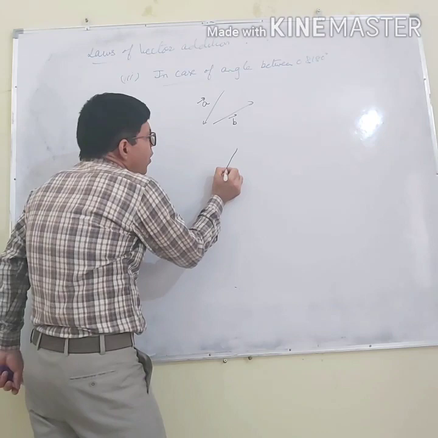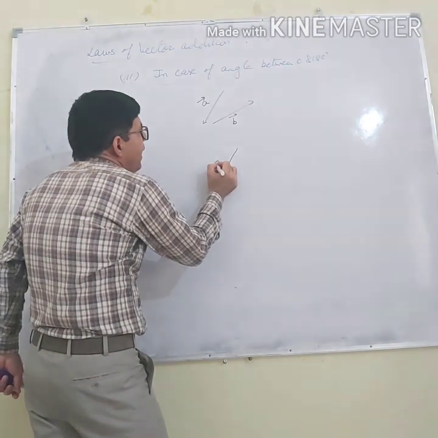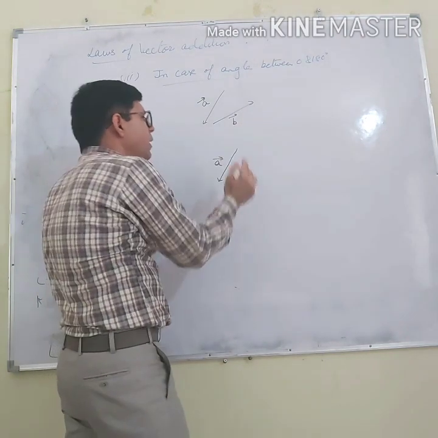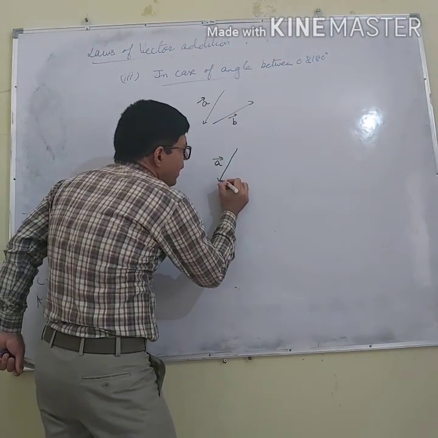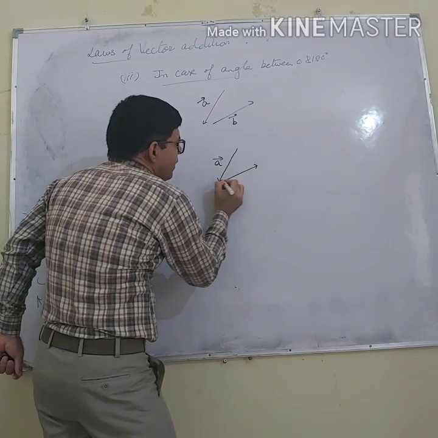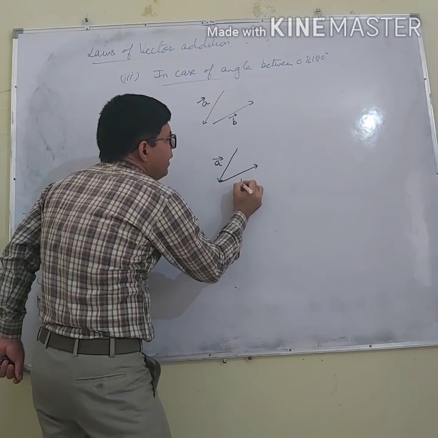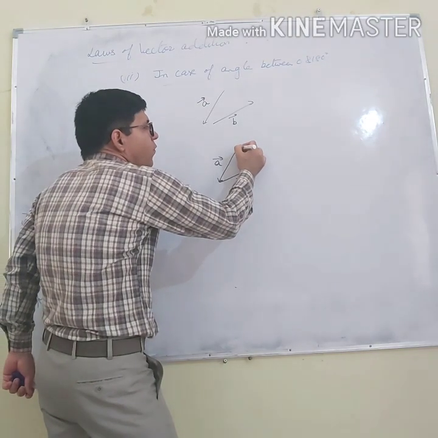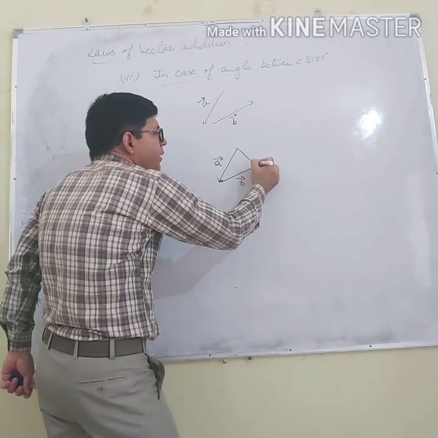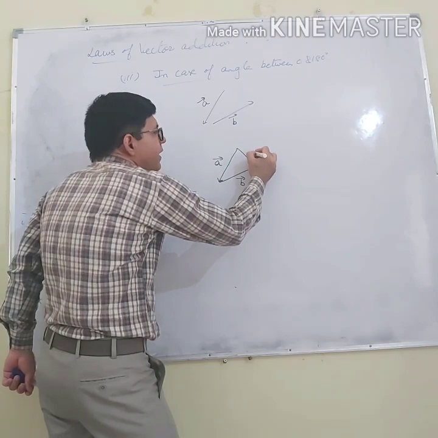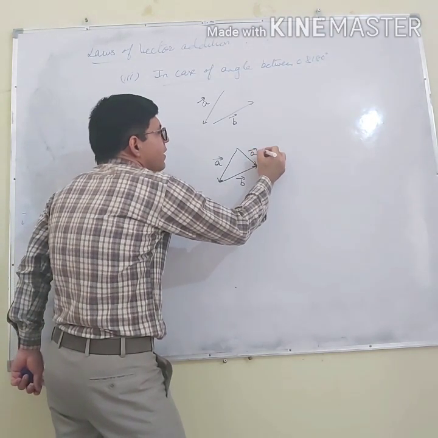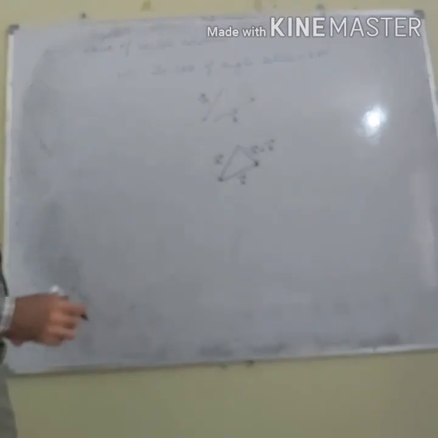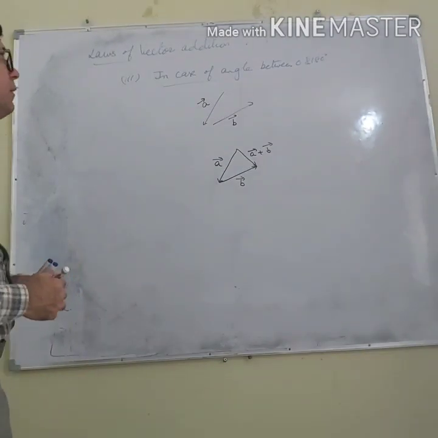We will draw a vector A and do the same thing that we have done. We will place the tail of vector B over the head of vector A. Then the vector from the tail of vector A to the head of vector B gives the addition of two vectors. So this is the geometrical method, right?